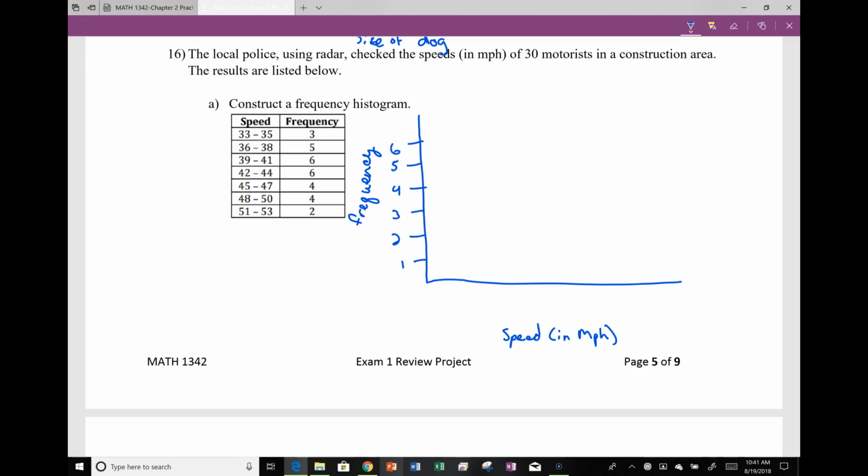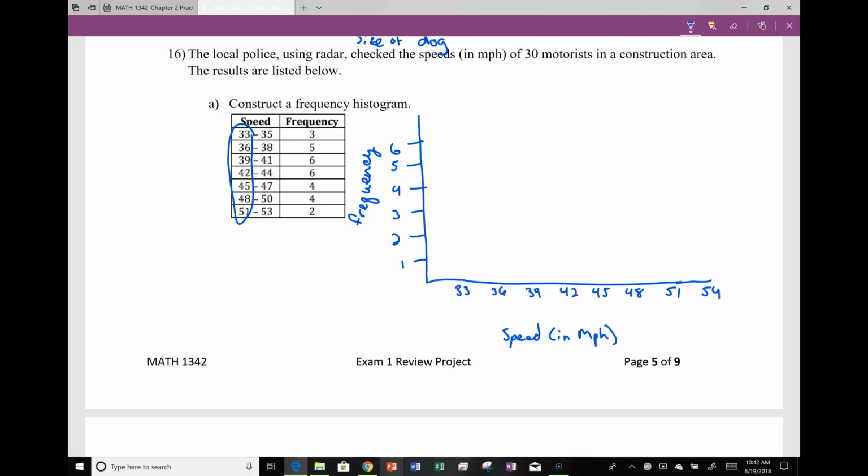Now recall, whenever I look at the horizontal axis, I am going to include the lower class limits. So I'm going to say 33, 36, 39, 42, 45, 48, 51, and I need something for this class, so I'm going to go to 54 because this one ends at 53.